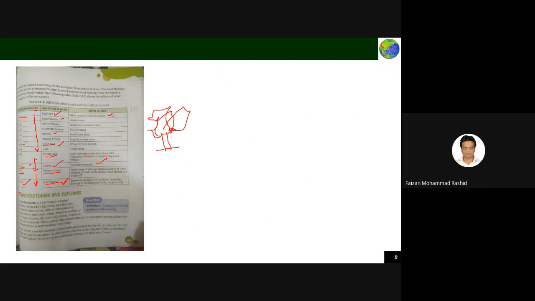This means when the wind speed is in this range, then strong gale. You know what a range is? If I am writing something like 5 to 10, or 15 to 20, what does it tell you? Any idea? Between two numbers. Yes, two numbers means the speed of wind will vary from 5 kilometer per hour to 10 kilometer per hour. This is what is given here.